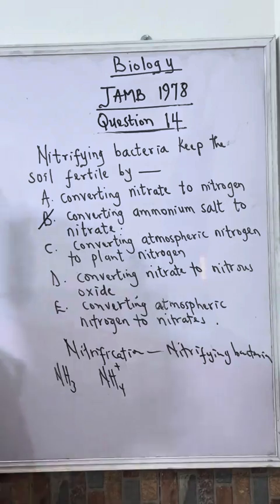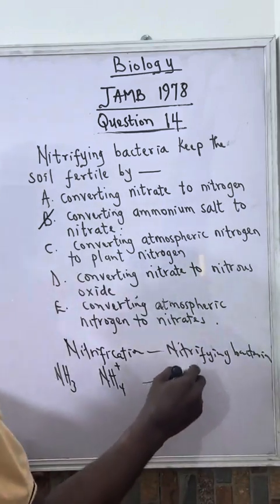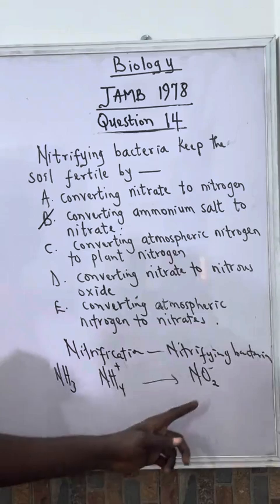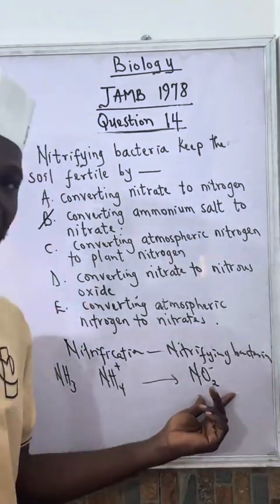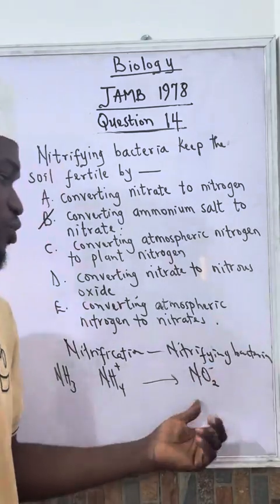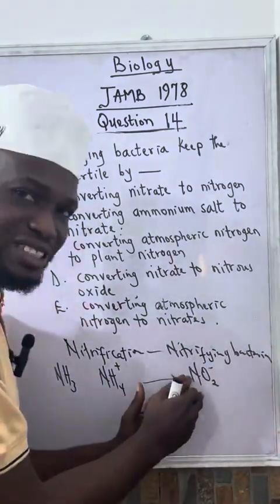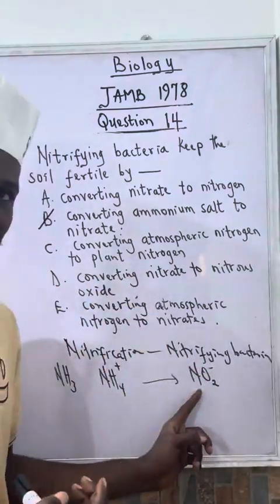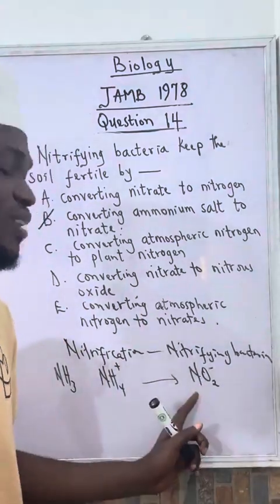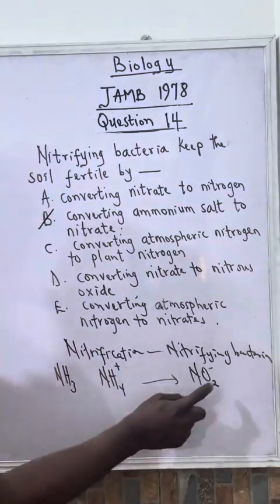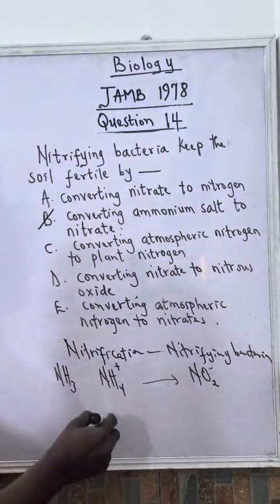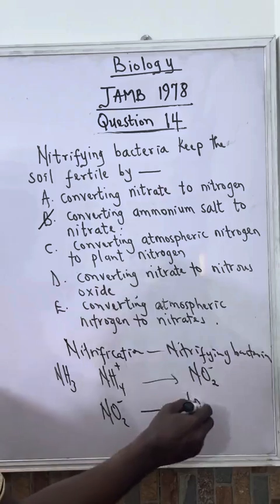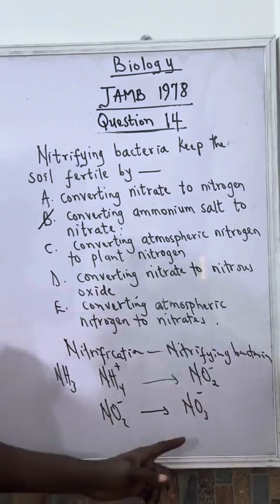So this ammonium salt will be converted to what we call nitrite. This is NO2-. Nitrite is also a radical, an ion, NO2-. This nitrite is not convenient for plants to take, so it cannot yet increase the soil fertility. Now, this nitrite will later be converted to nitrates as NO3-. This is nitrate.